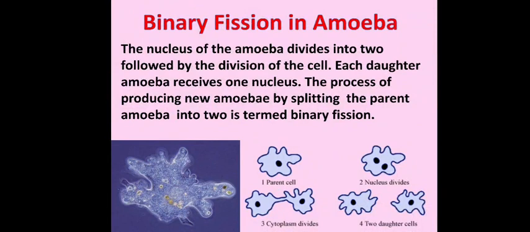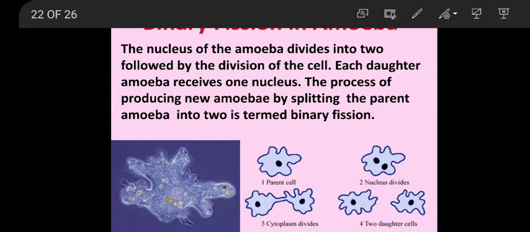The second method of asexual reproduction is binary fission in amoeba. Binary means two, fission means breaking. How does amoeba reproduce? Amoeba is a single-celled organism. Once the amoeba grows completely into a fully grown cell, the nucleus starts dividing into two. The nucleus present in the parent amoeba divides into two parts. In the second diagram, you can see two nuclei are formed.